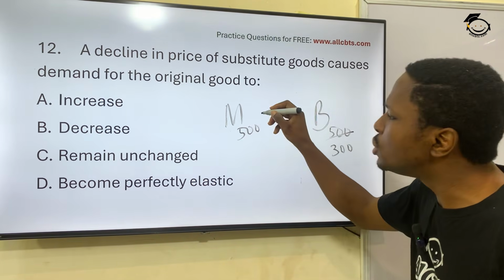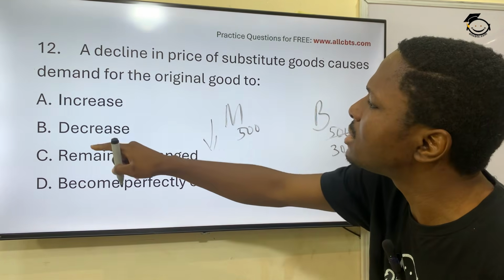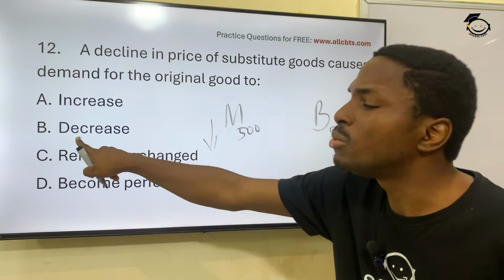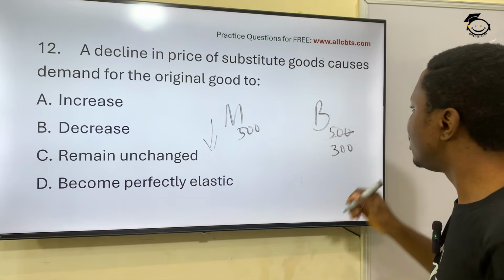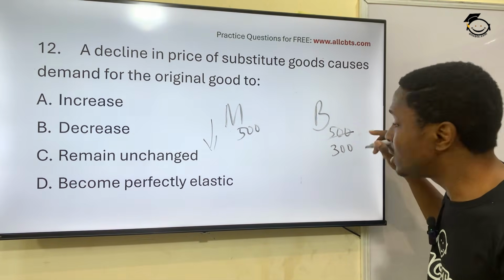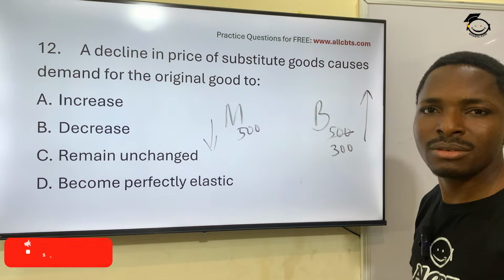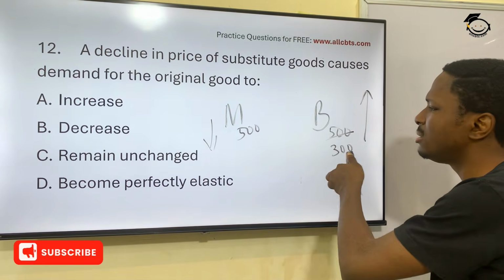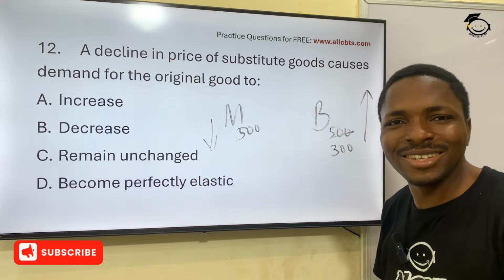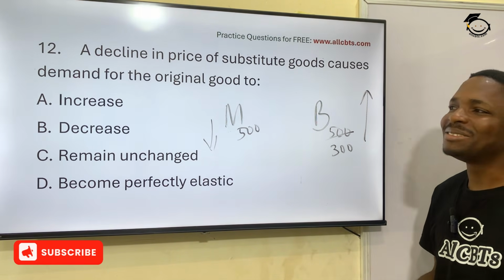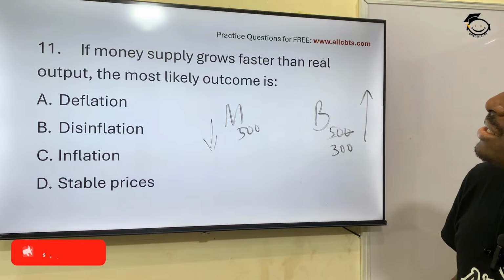The demand for Milo will drop. So that's what it means. It says the demand for the original goods will what? Will decrease. The demand for the substitute goods will what? Increase. Because people will just say, at 300, oh, give me Bonvita. Do you get it now? That is good. Question next.